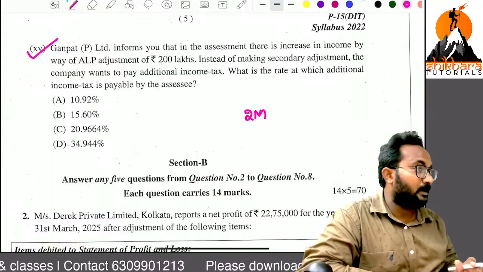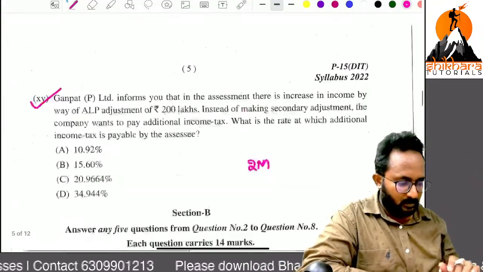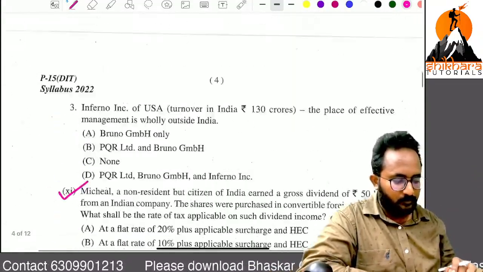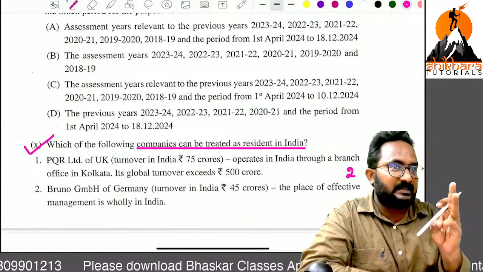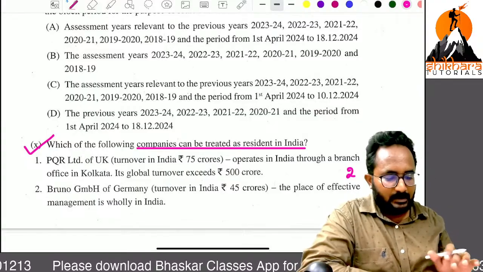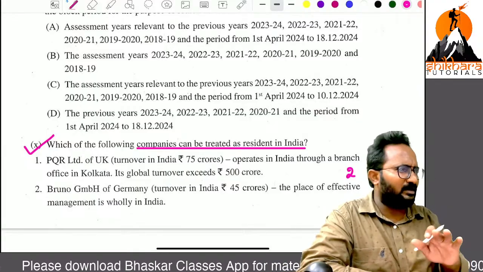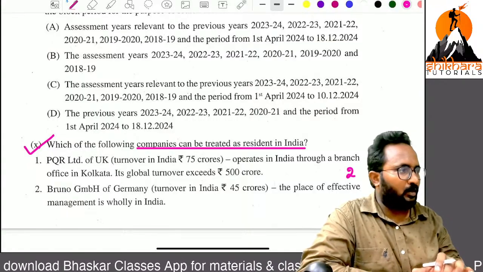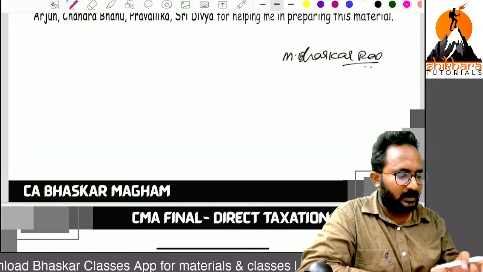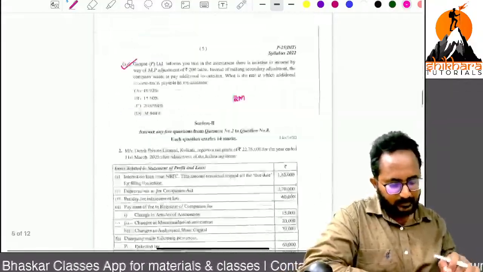How many MCQs do we have from these 3 chapters? 1, 2, 3, 4, 5. So 10 marks from these 3 chapters only. Most students read all these 3 chapters the day before the examinations, but I don't know how they execute their answers. Okay, coming back to our discussion.